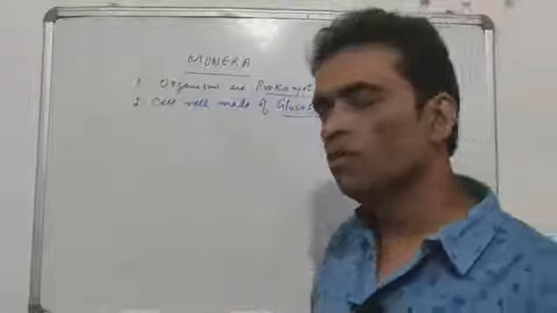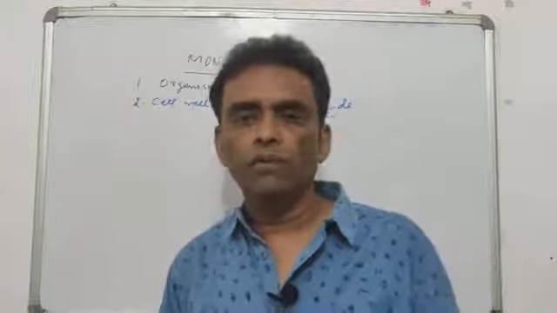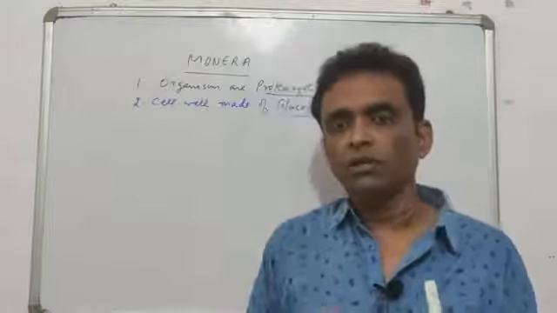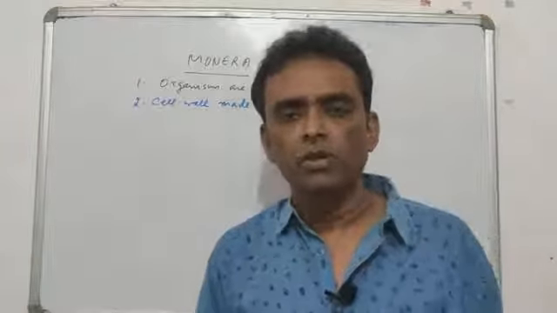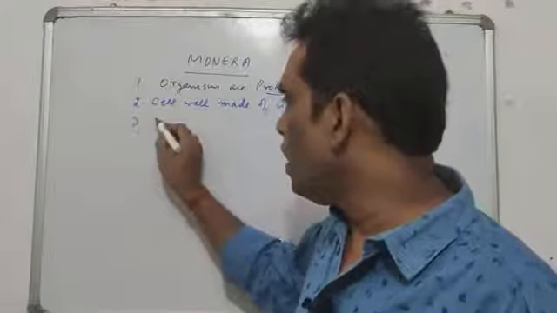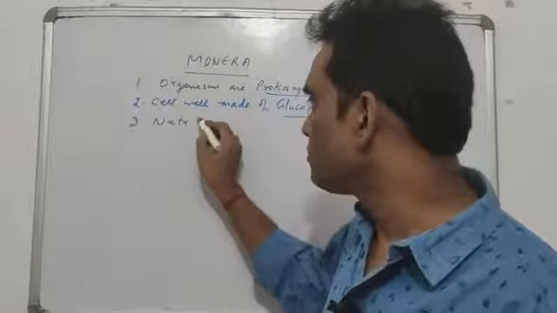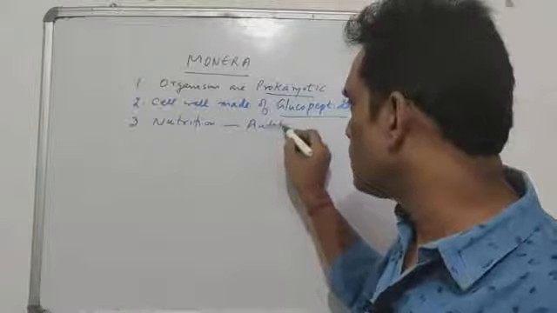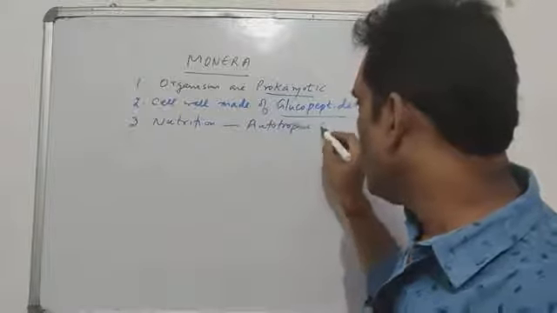If the nucleus is not well developed, you all know the nucleus is the controlling center of the cell. If the controlling center is not well developed, then the cell also is poorly developed. Very simple. The third thing, how they carry out their nutrition. So nutrition is carried out in both ways, autotrophic and heterotrophic.